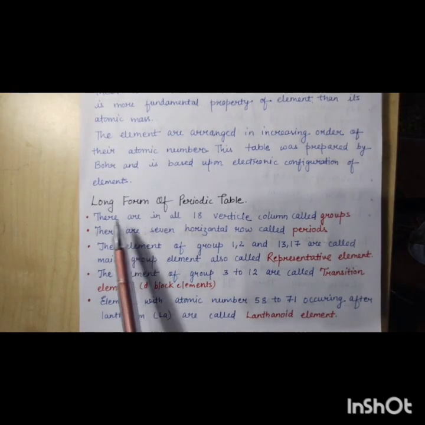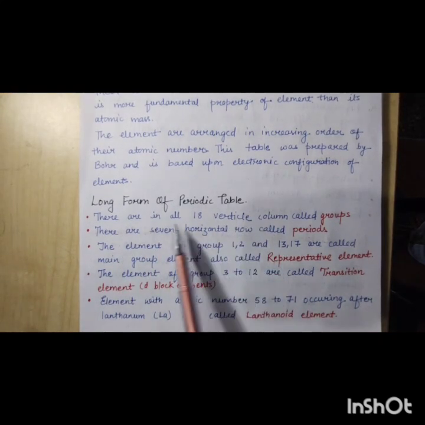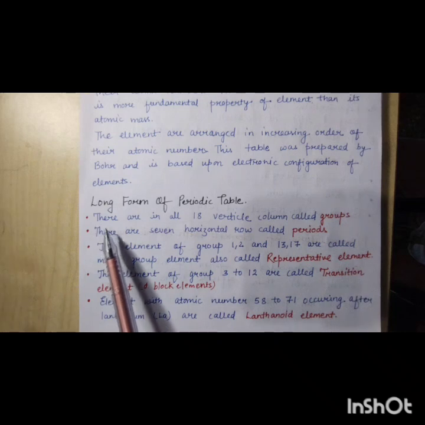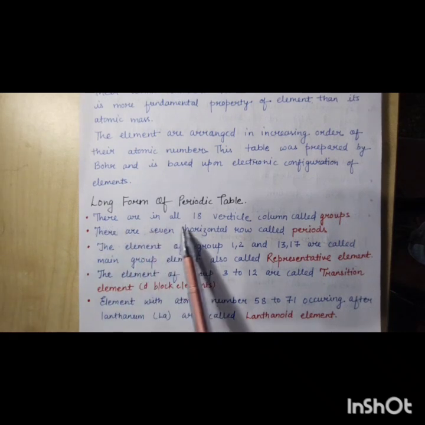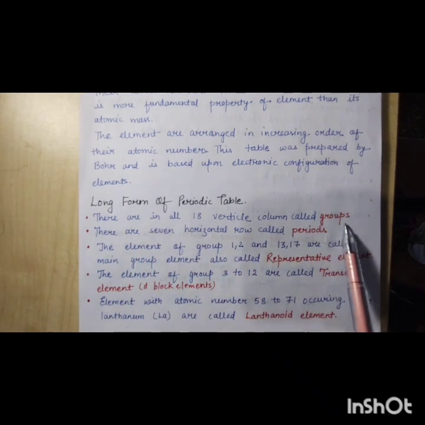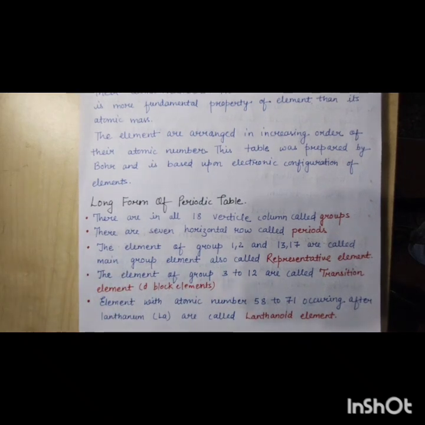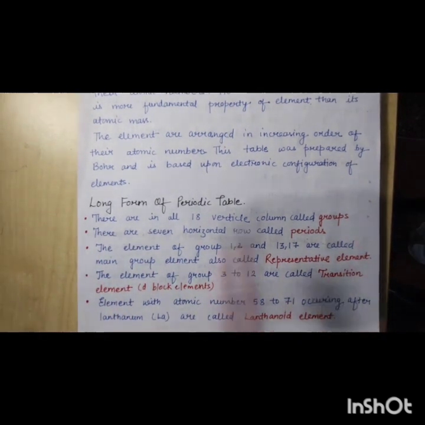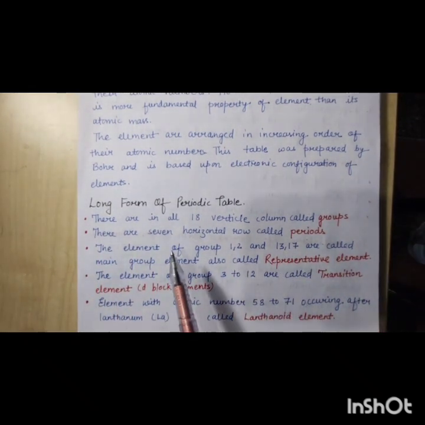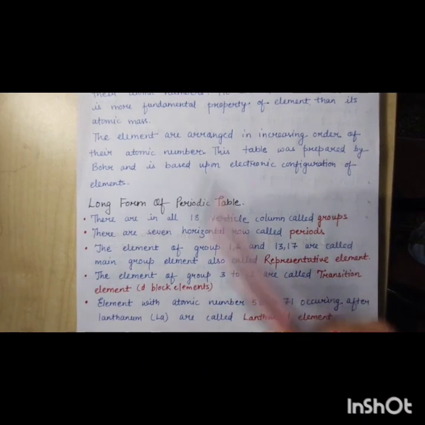Now next is the long form of the periodic table. Here there are 18 vertical columns called groups and 7 horizontal rows called periods. As you can see, the vertical columns are called groups, this side, and the 7 horizontal rows are called periods.